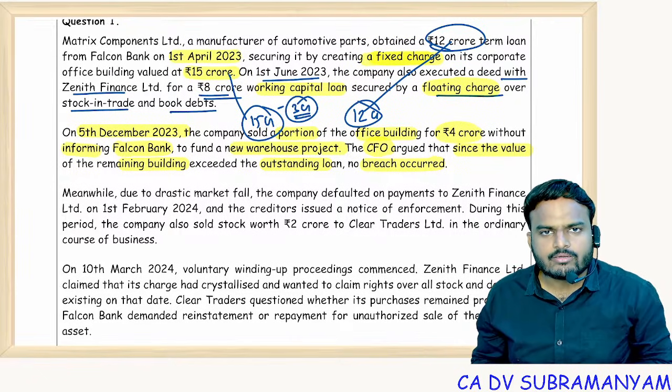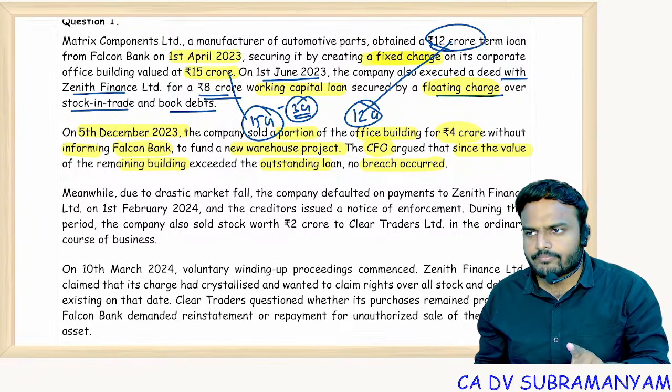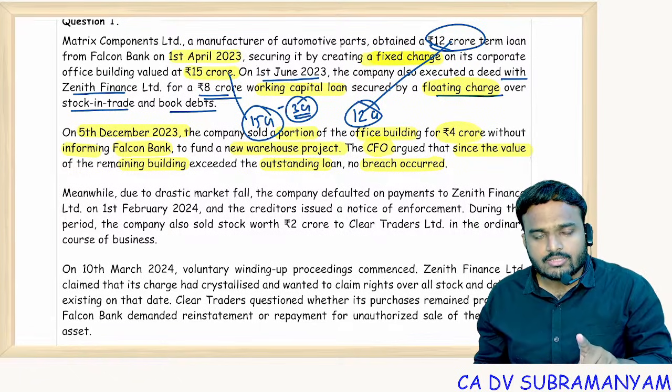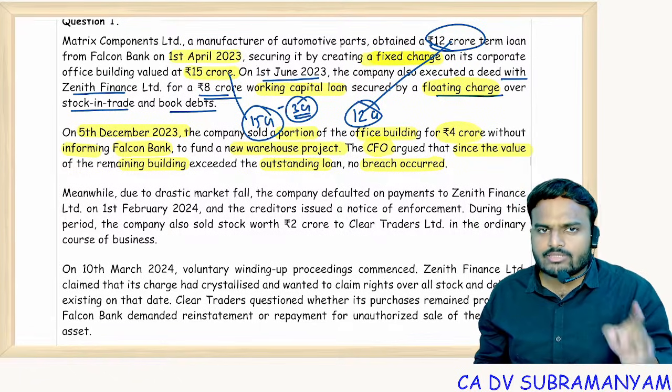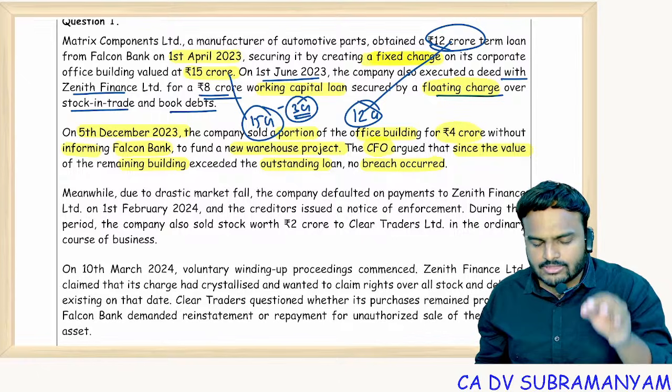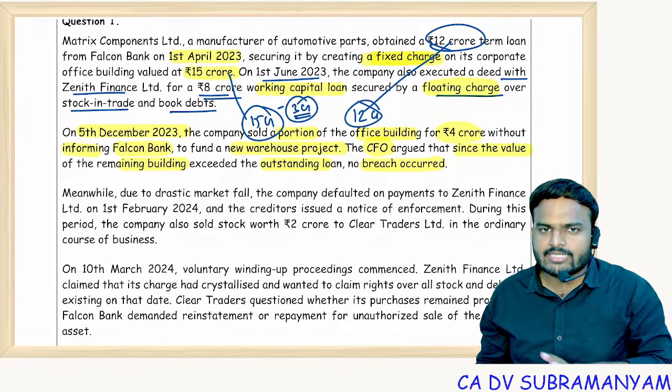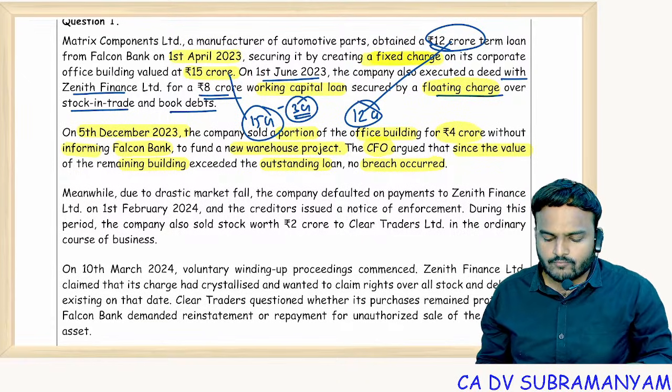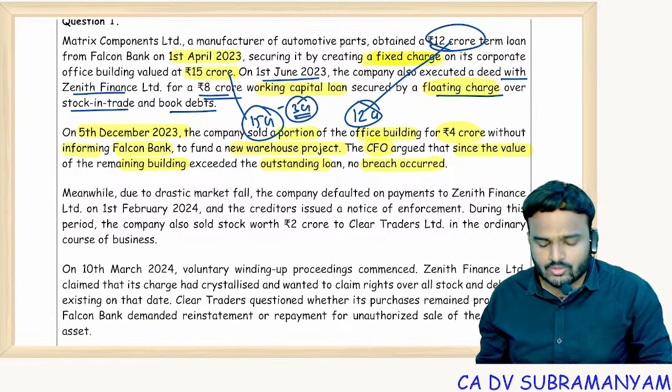But if you remember, fixed charge is something. Tell me, is the borrower free to deal with the property without the consent of the charge holder? Can he sell the property? No. Floating charge allowed, fixed charge not allowed.